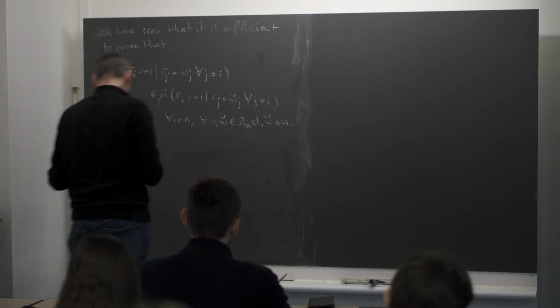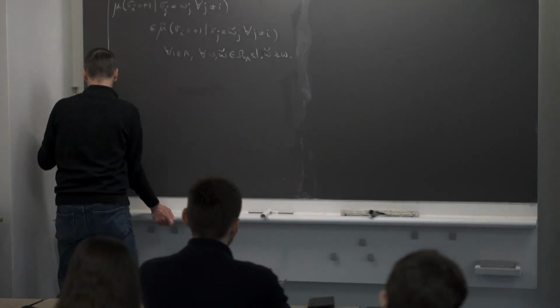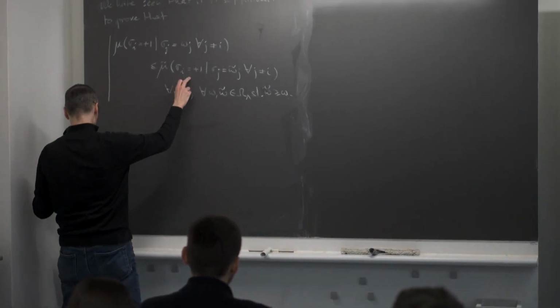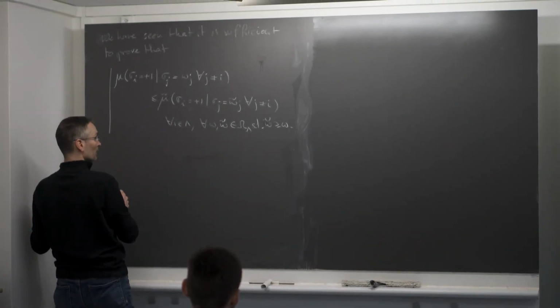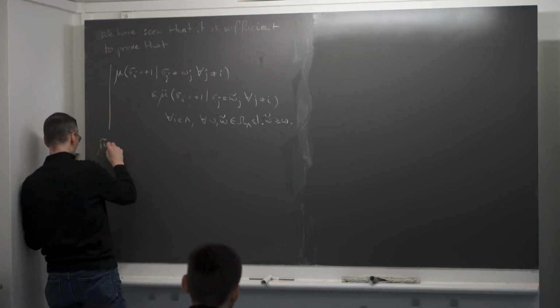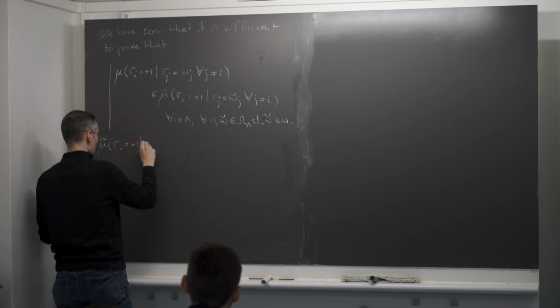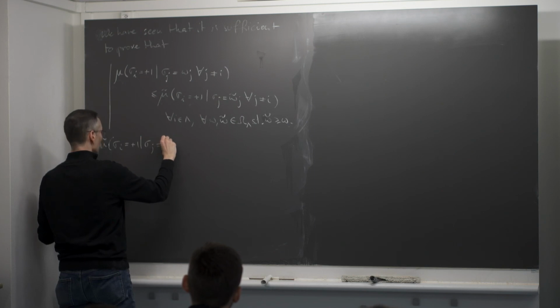So let me compute this. Maybe I can start here so that I have a bit more room. Let's compute this conditional probability, which is here. I think I have enough space. So mu tilde of sigma I equal +1, given that sigma j is equal to, let's say, some omega tilde j.